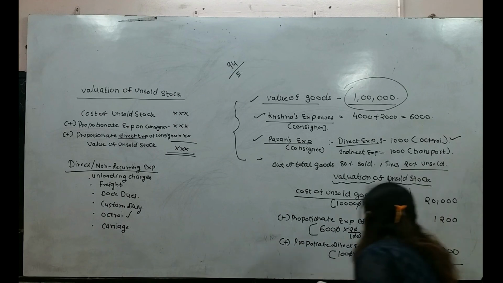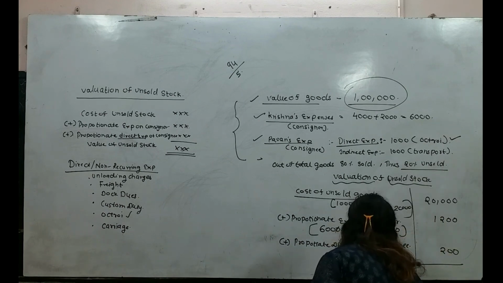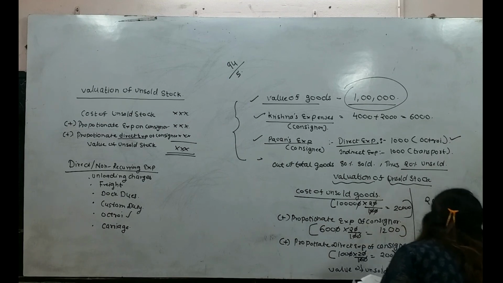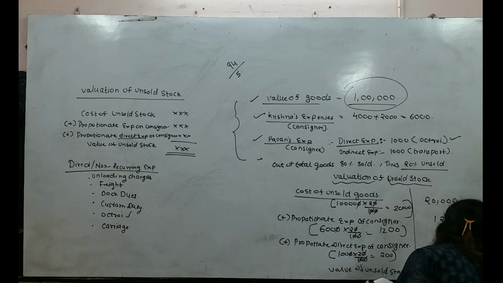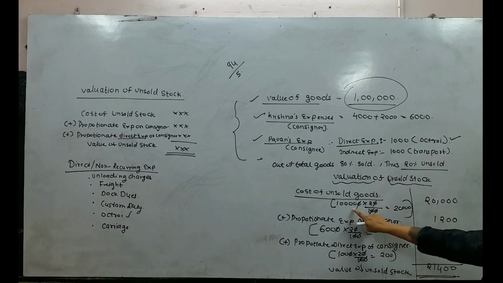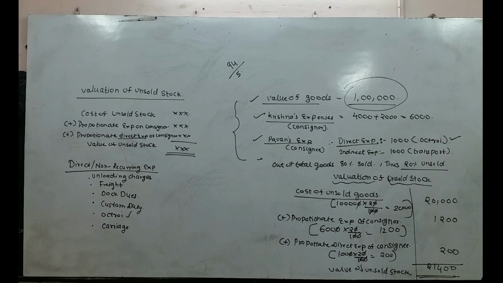Okay, now here the value of unsold stock is 21,400. Okay, see, this was problem number 5, students. What I have done, first I found out the value of unsold goods. Total goods I have sent of rupees 1 lakh. 20% of 1 lakh I am considering because 80% I sold, 20% is unsold, so 20% of 1 lakh will be 20,000. In that I have added proportionate expenses of consignor.